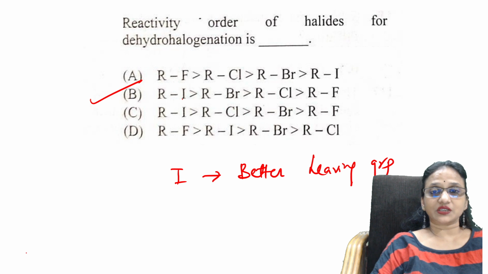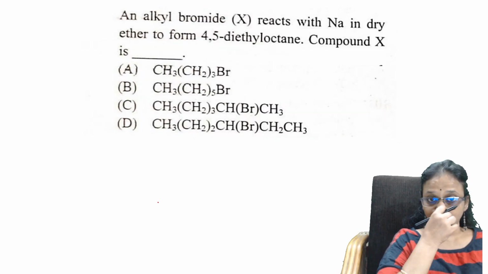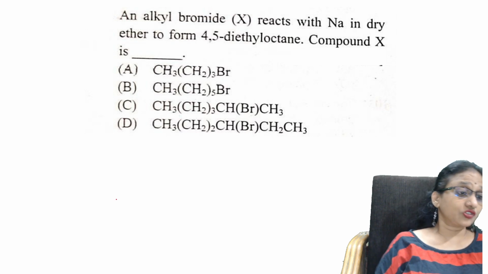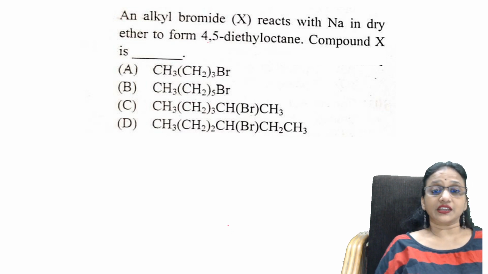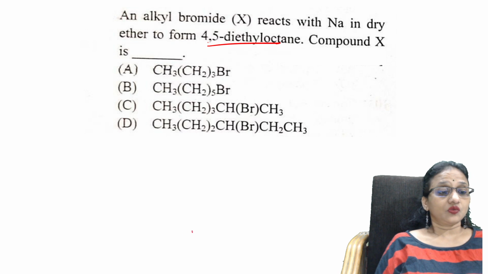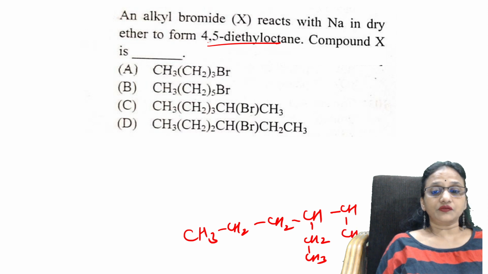Okay. Next one. Alkyl bromide reacts with Na in ether to form 4,5 diethyl octane. Okay. Let's write the structure first. 1, 2, 3, 4. Okay, 4, and then 5. In the fourth and fifth position, I have ethyl, CH2CH3.